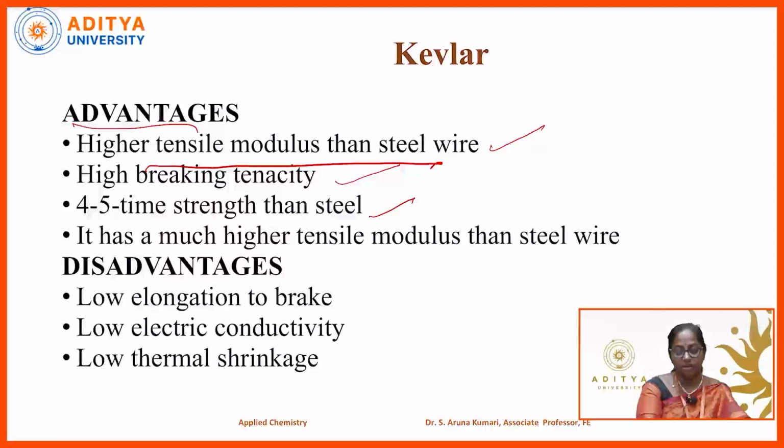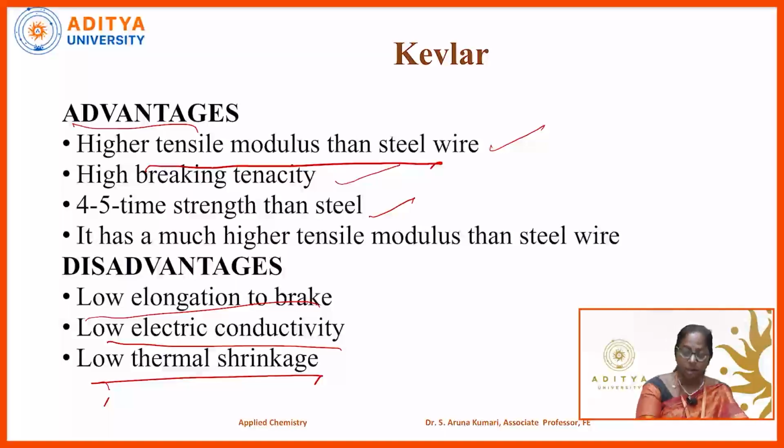Coming to disadvantages, it has low elongation to break, lower electrical conductivity, and low thermal shrinkage. So here we can see that fiber reinforced plastics not only have advantages, they also have some disadvantages. As we saw, it has low elongation to break, low electrical conductivity, and low thermal shrinkage.